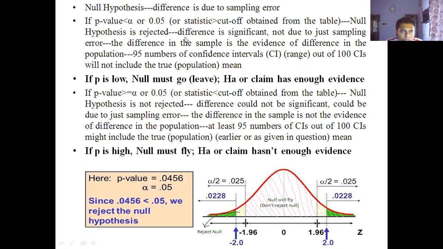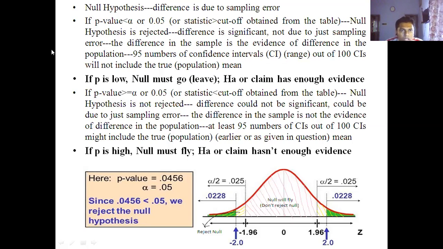You can conclude that the difference is significant and it is not due to just sampling error.